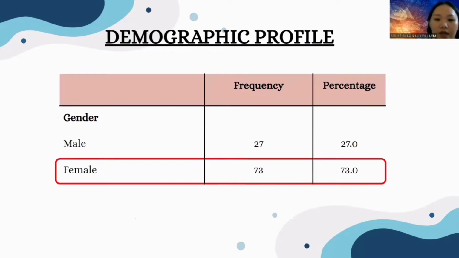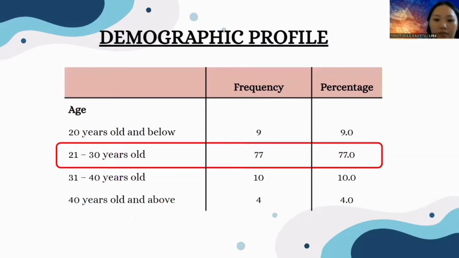In the case of gender, it is noticed that most of the respondents belong to the female category. 73% of respondents belong to the female category, and the remaining 27% of the participants belong to the male category. The frequency distribution indicates that the vast majority, 77% of the respondents, belong to the 21 to 30 years age category. The following age categories, 31 to 40 years and 20 years old and below, are 10% and 9% respectively. The least age category, 40 years old and above, only occupies 4% in this survey.